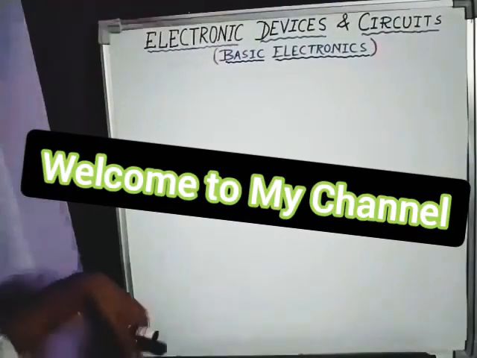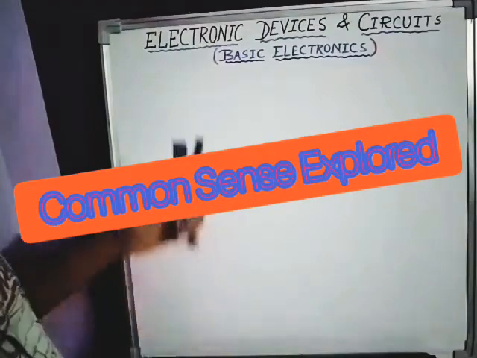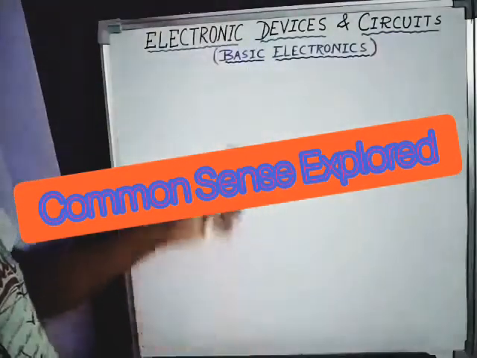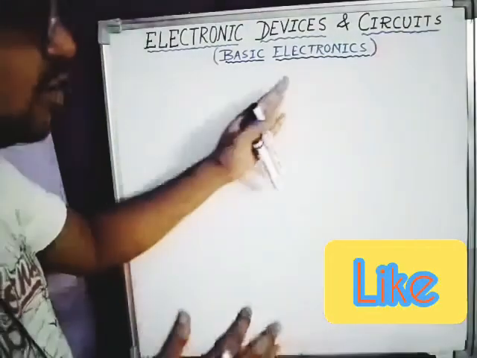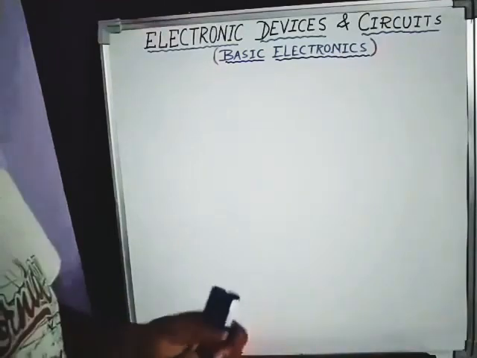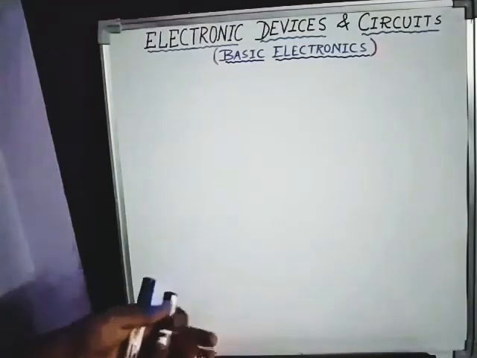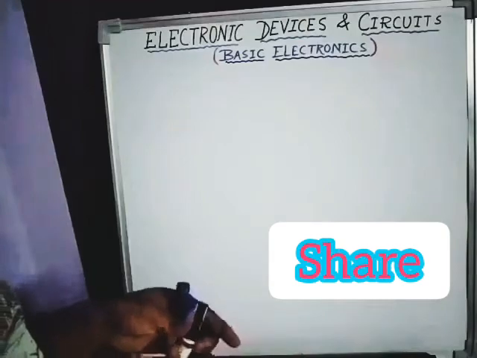Today I will explain the most interesting topic of engineering, that is electronic devices and circuits, or basic electronics you can say. By definition, electronics is a branch of engineering which deals with the flow of electrons through a vacuum tube or semiconductor devices. So first of all, you need to know basic information about basic electronics.